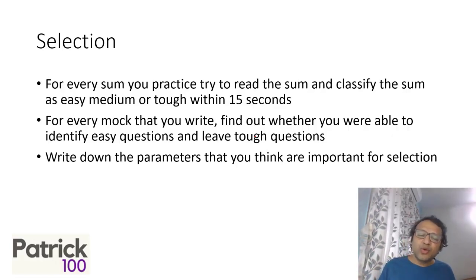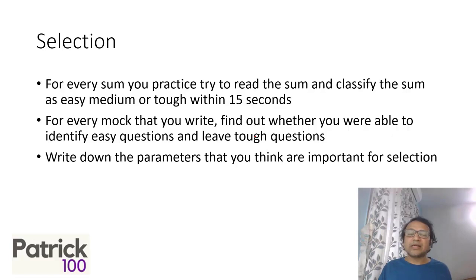There could be one or two gray areas where you may say, I don't know anything about it, I may leave it. That's possible. But you can leave questions based on a topic, you can't select questions based on a topic. It's a very different parameter. So you can't say I'll only select questions on time, speed, distance, work, arithmetic, or algebra, whatever it is. There should be only a few topics you should leave. The rest you should try to pick based on whether it's easy or tough.